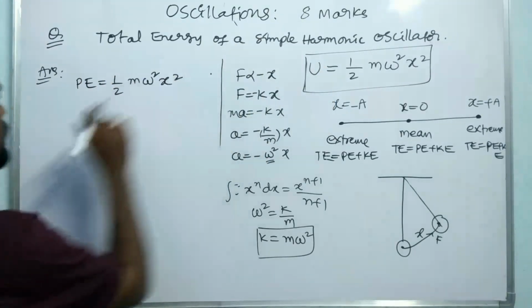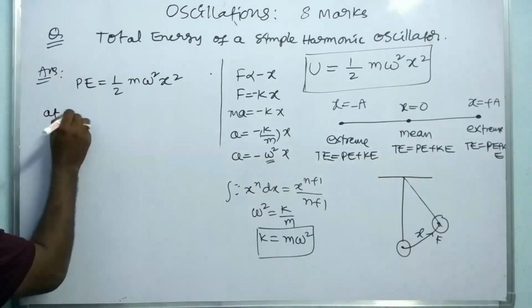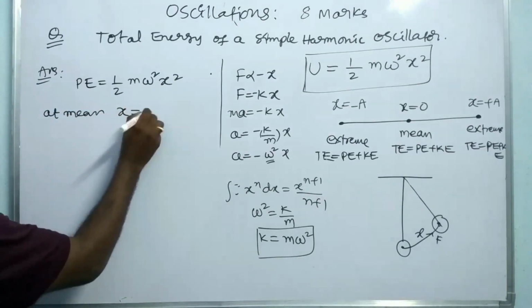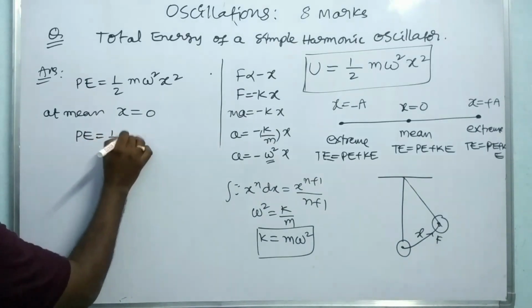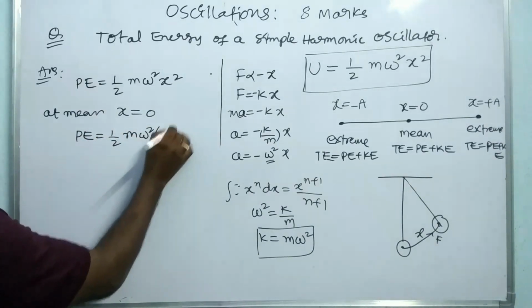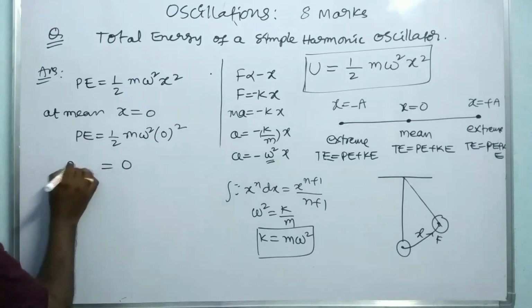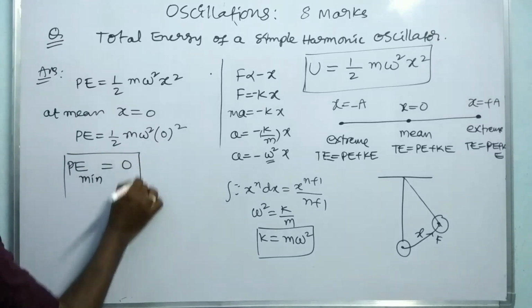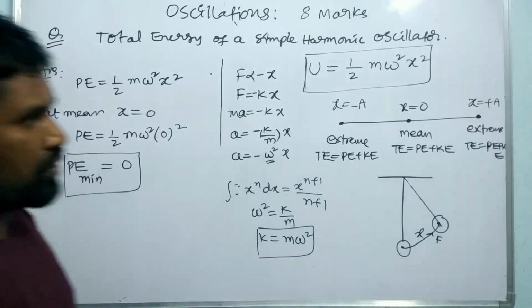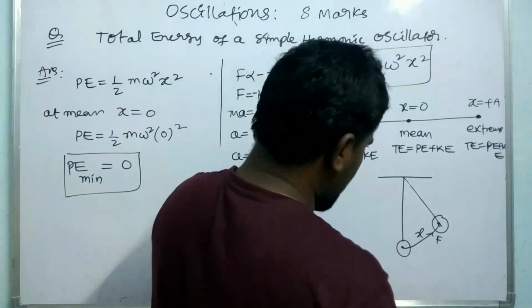At the mean position, x is equal to 0. Therefore, PE is equal to 1 by 2 m omega square into 0 square, which is 0. That is the minimum. So the potential energy at the mean position is 0.